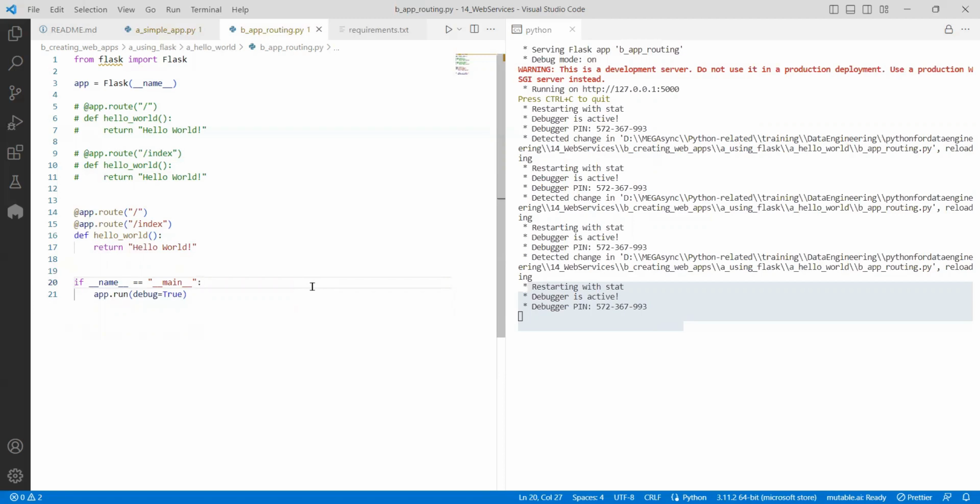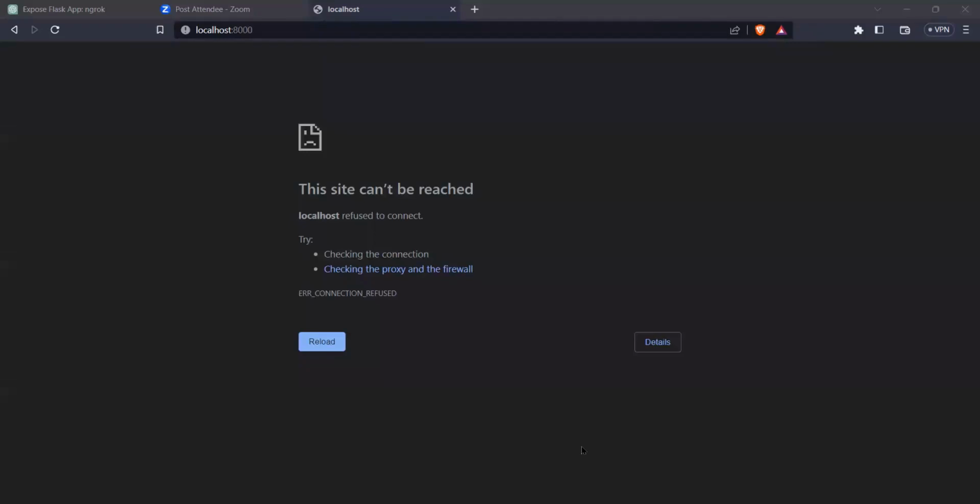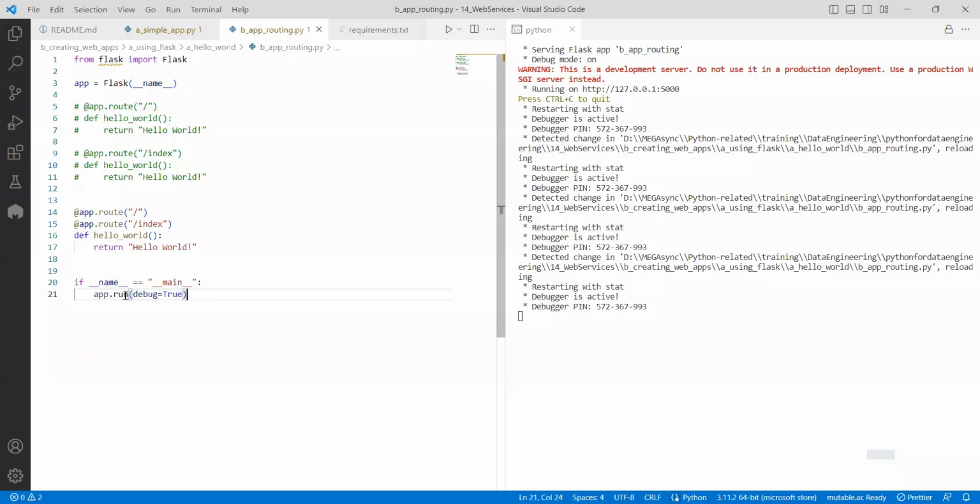So earlier what happened? Okay. Now if I execute it, you can notice that if I go to the browser, if I do the same thing here, what you can understand is that I didn't specify anything.